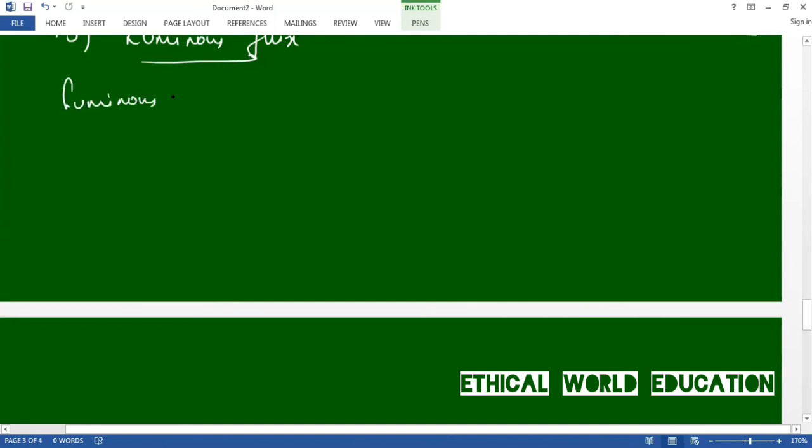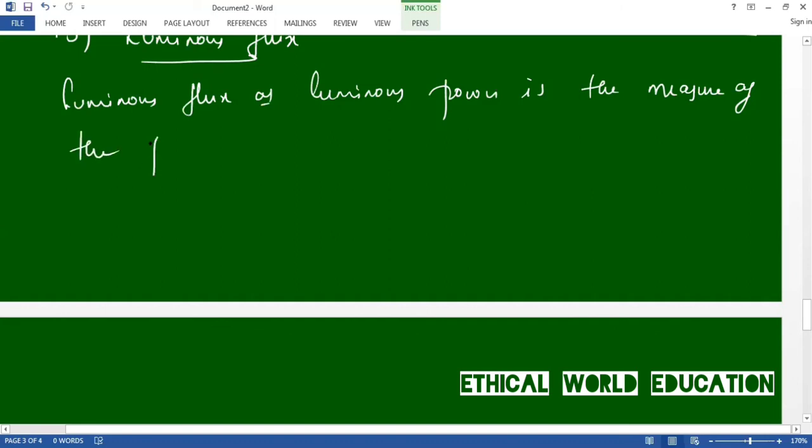Luminous flux or luminous power is the measure of the perceived power of light. Okay, it is a measure of perceived power of light.